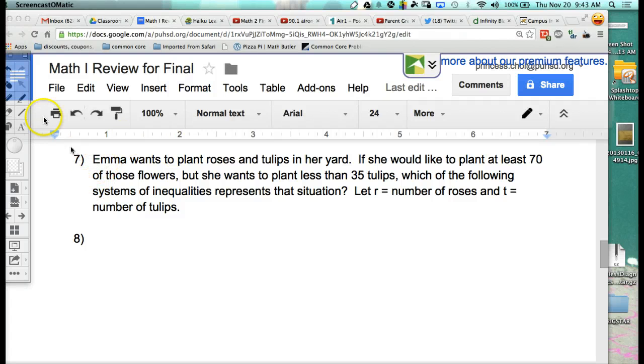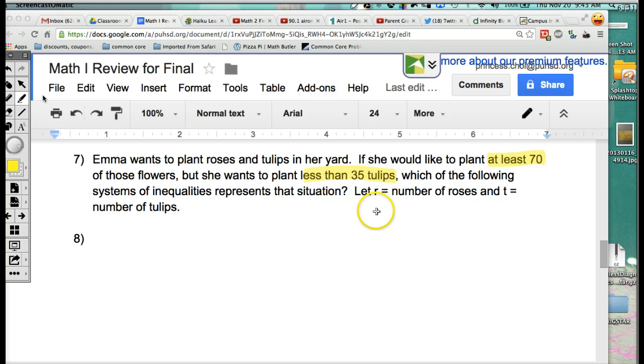Okay, so Emma wants to plant roses and tulips. She wants to plant at least 70. When we see the words at least, we already know that this is an inequality, okay? But she wants to plant less than 35 tulips. Then they want R to be roses and T to be tulips. So there you go, I know I have to use R and T.